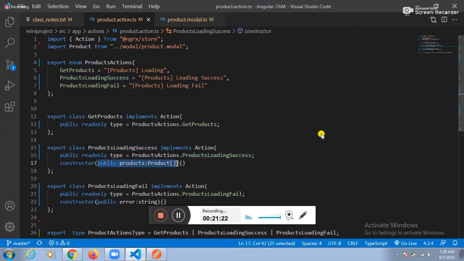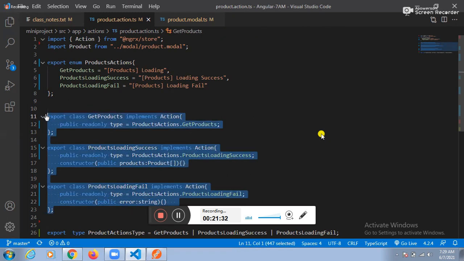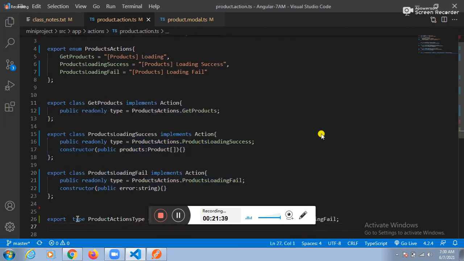Fine. If your second idea succeeds, are we getting a positive response? Yes, sir. If your third idea succeeds, are we getting an error response? Yes, sir. These three classes you need to hand over to the effects. To hand over, which keyword do we need to use? Export. Export type: product action types, get products, products loading success, products loading fail.